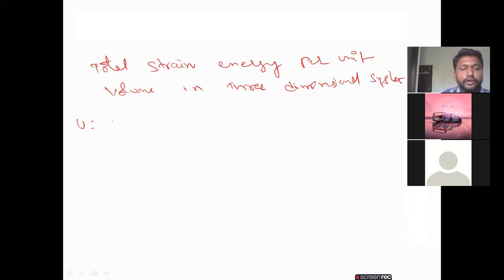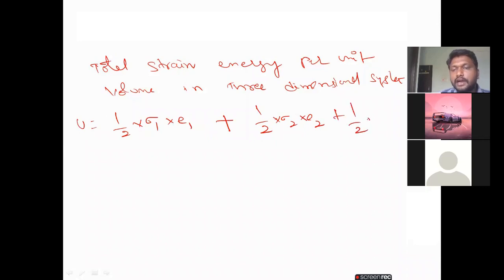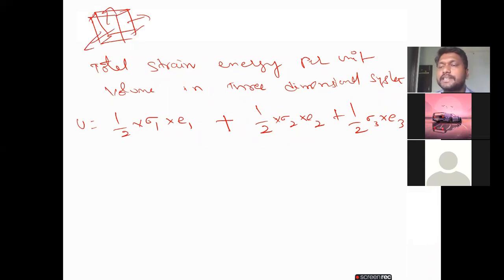is U equal to half into sigma 1 into E1 plus half into sigma 2 into E2 plus half into sigma 3 into E3. Why are we considering this? Because we are taking the principal stresses and the principal strains in three dimensions. Whatever we take in one dimension as half into sigma E is enough for the strain energy, but for the total strain energy per unit volume in the three-dimensional system, it is like this, with all principal stresses and principal strains.